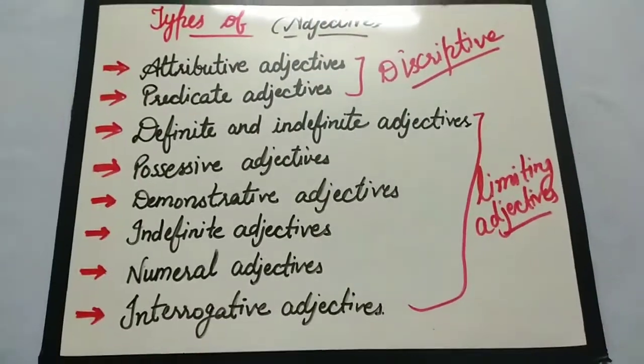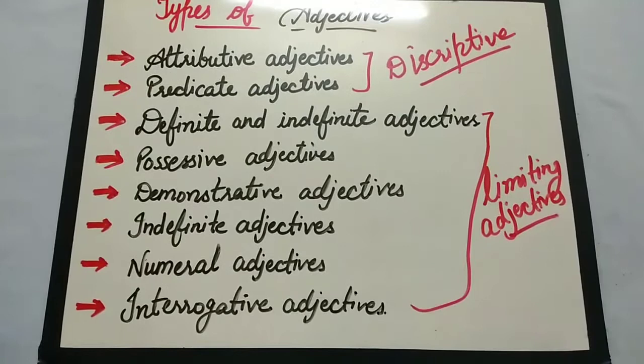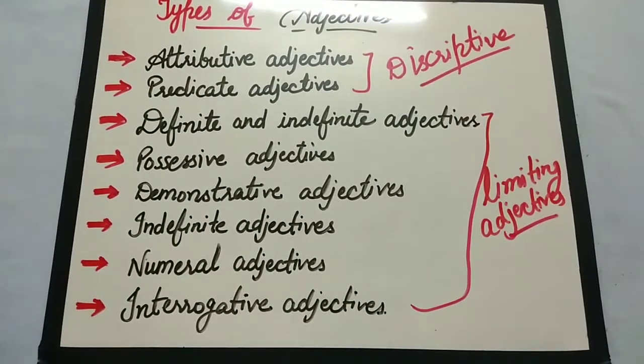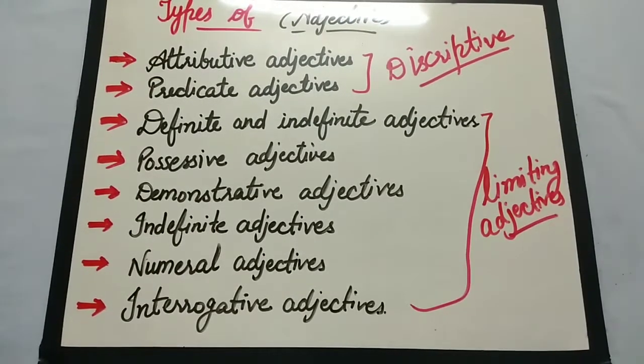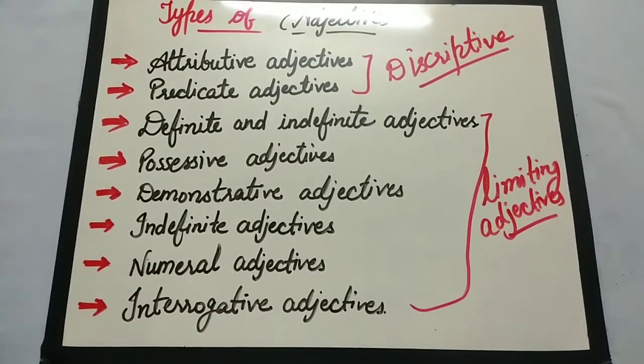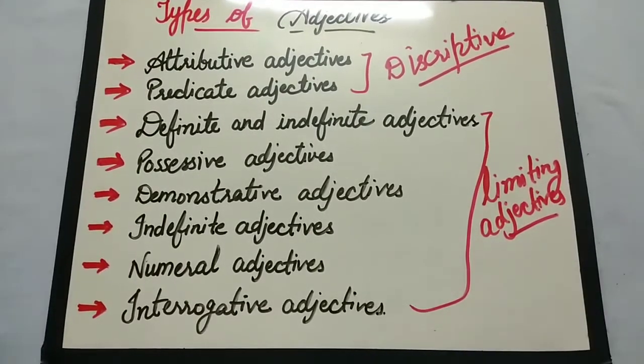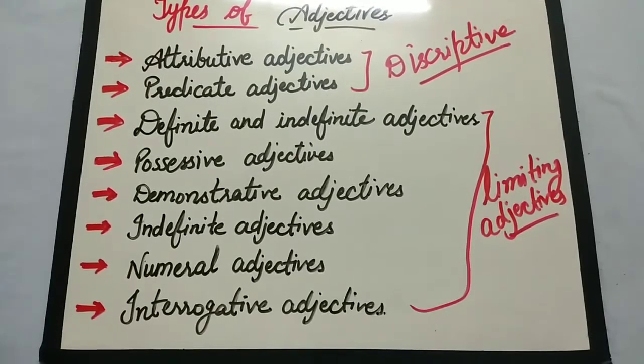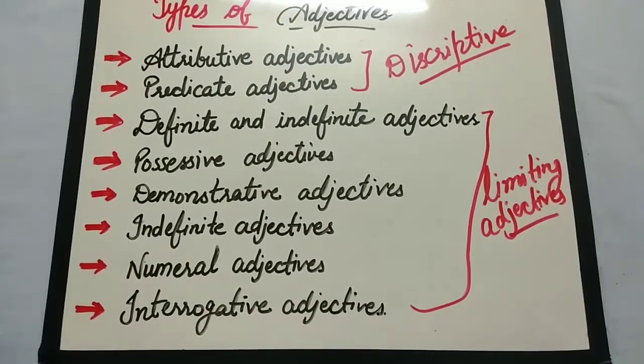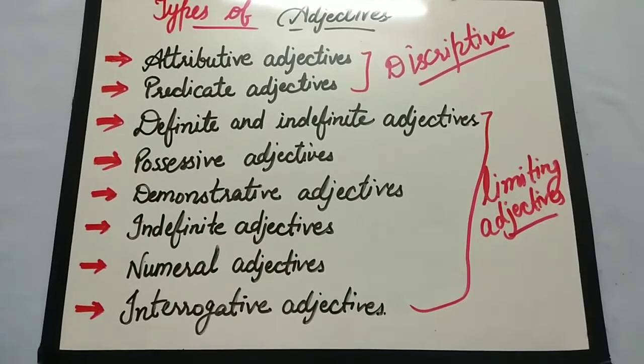Limiting means they limit the noun being described. Generally, there are 9 types of limiting adjectives. A few are written here, and now we are going to discuss them in detail. So I hope you understand.